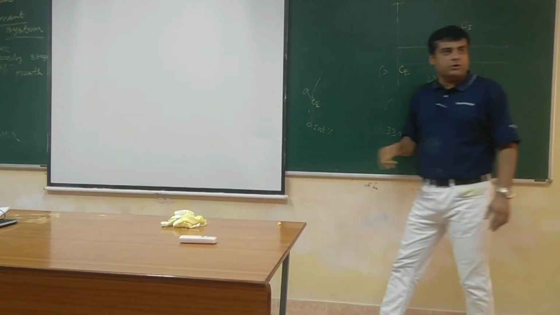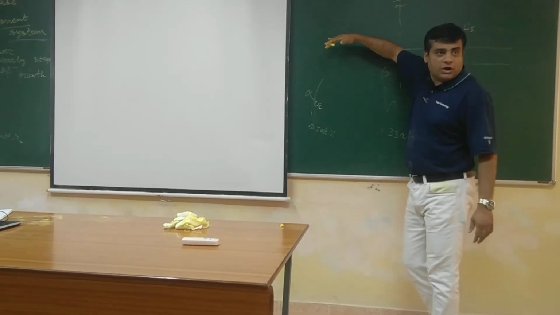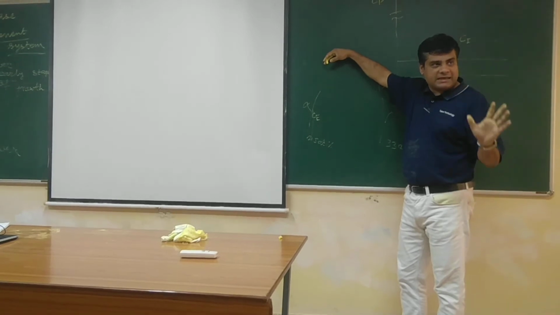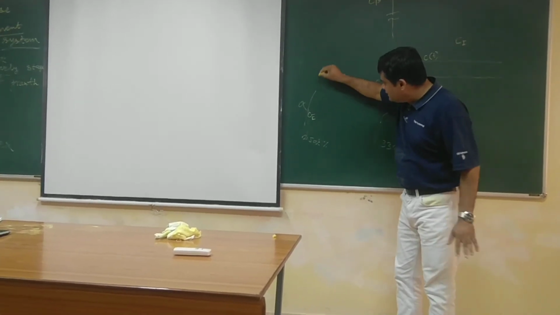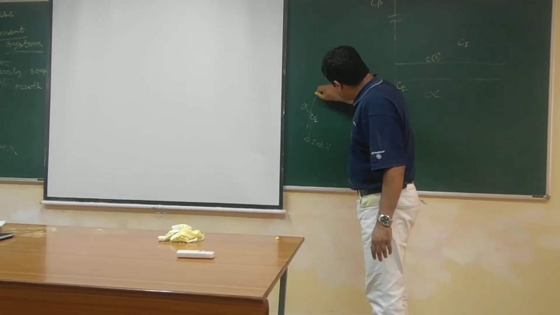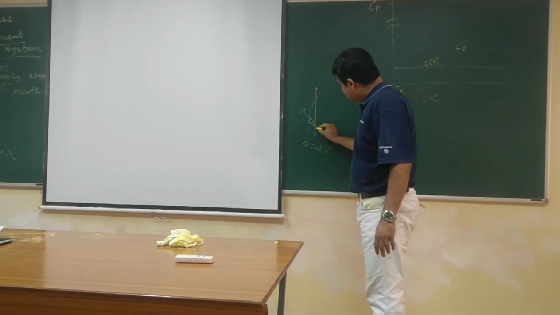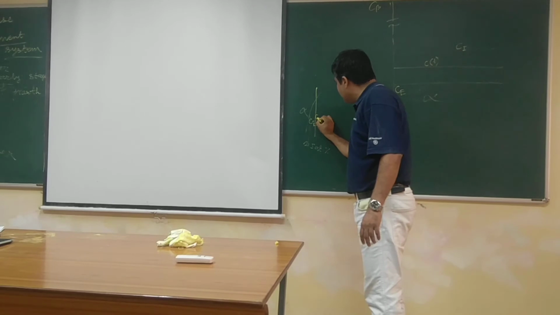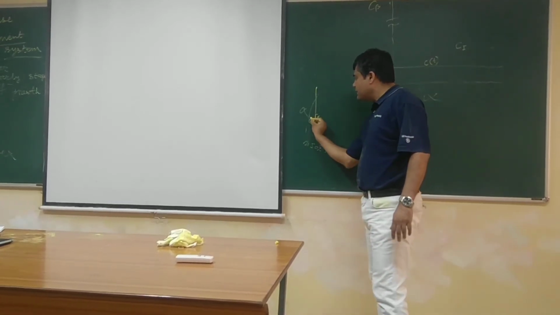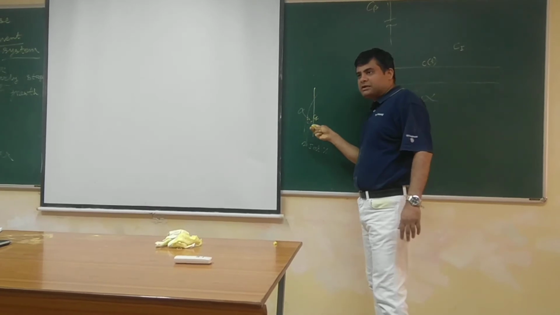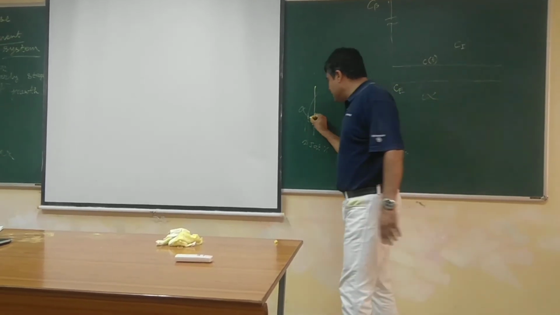At that temperature, you are solutionizing, you have single phase alpha, you are quenching, so that composition is Ci, initial, but this is the equilibrium composition of alpha, Ce.